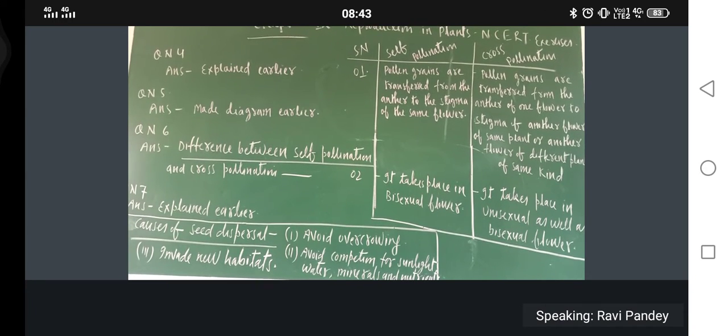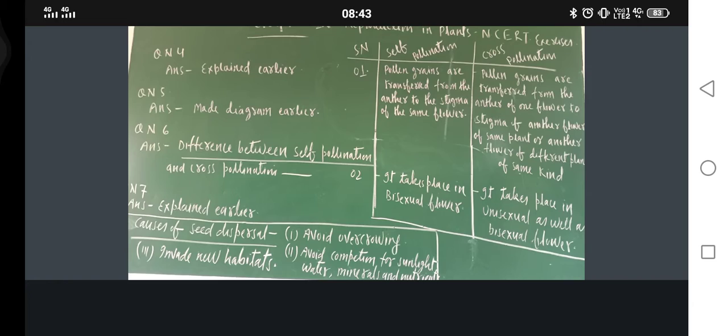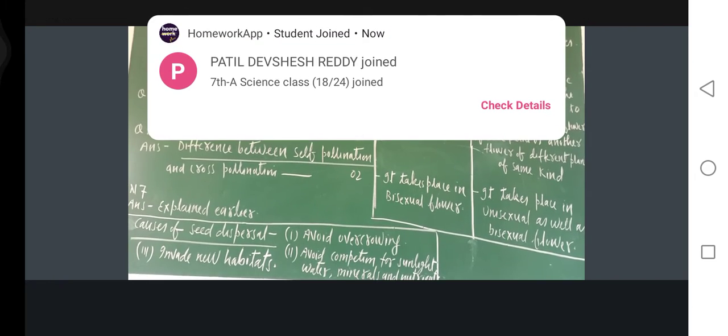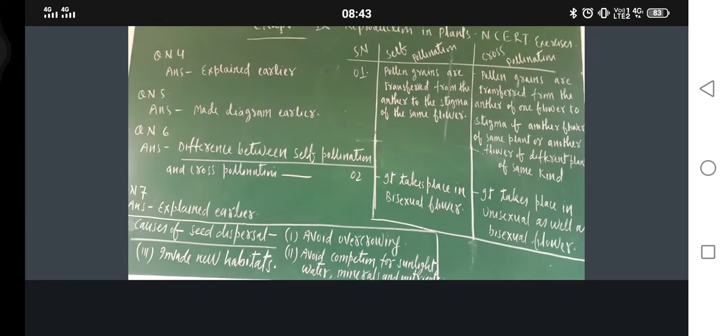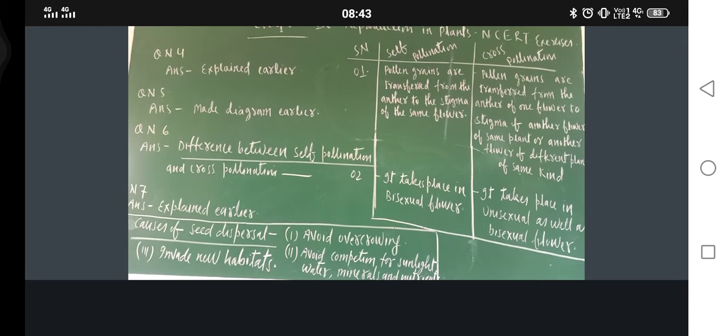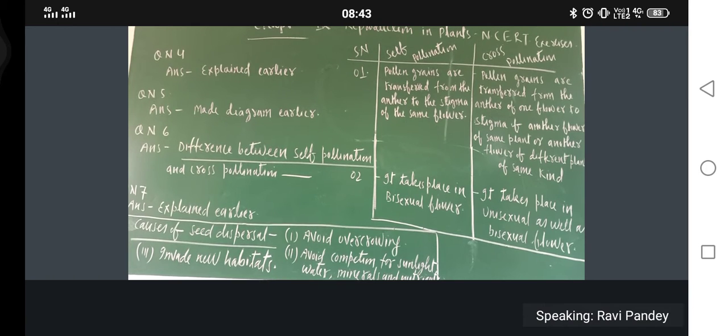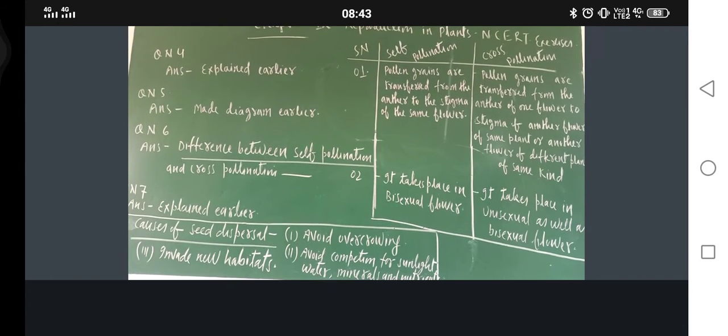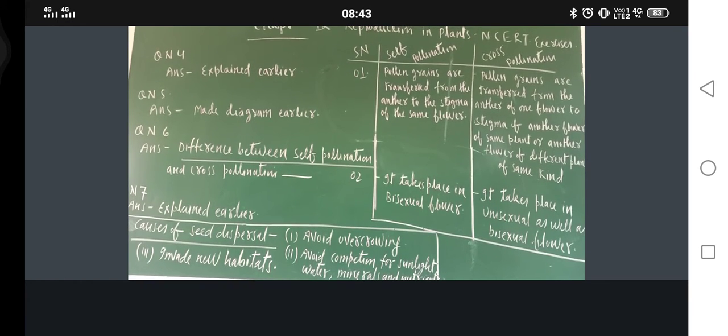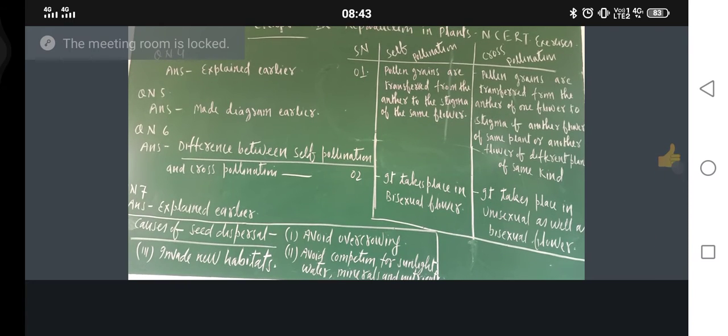Don't make the diagram. But in question number 7, the diagram must be there. Okay, have you got it? Yes. And now just see, when I explained the causes of seed dispersal, or the need of seed dispersal, I told you two reasons only: avoid competition for sunlight, water, minerals and nutrients, and invade new habitats.